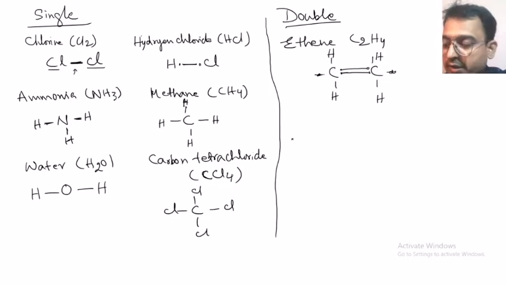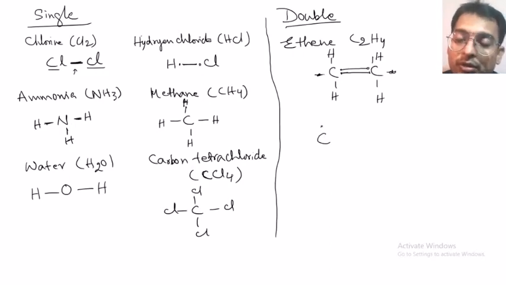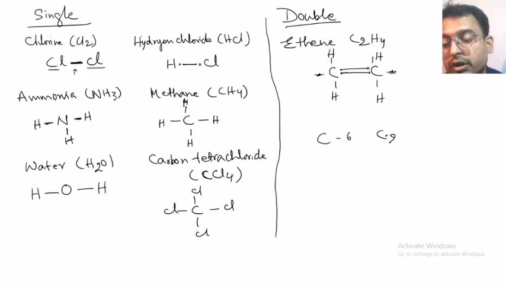Now let us see, for example, how to write this in the Lewis structure. In our ionic bonding we also discussed the Lewis structure. In the Lewis structure, which kind of electrons are we showing? Only the valency electrons. Carbon has atomic number 6, so the electronic configuration will be 2, 4.